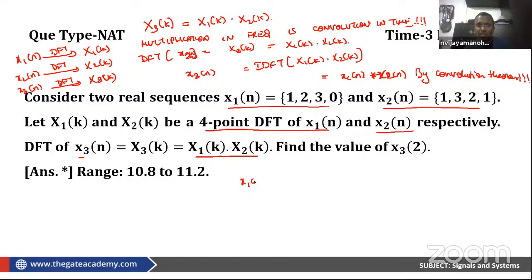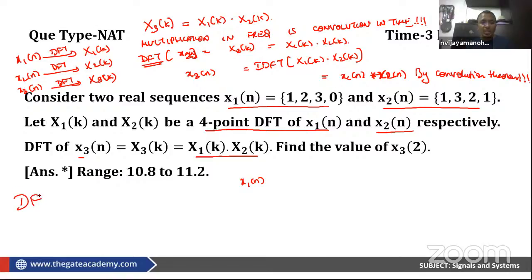So how do I take the convolution, linear or circular? Here I have to take circular convolution. Kindly note, whenever I am dealing with DFT, these are very important things. People know multiple things, but they make silly mistakes. They come to convolution and take linear convolution. Many people I saw making this mistake in this problem. They rightly identified that they have to take the DFT and convolution, but many fell into the trap.